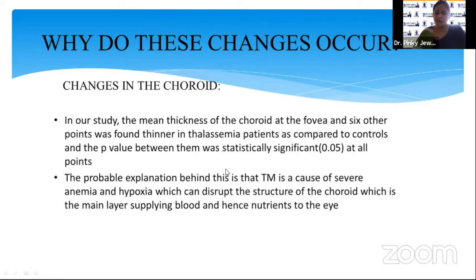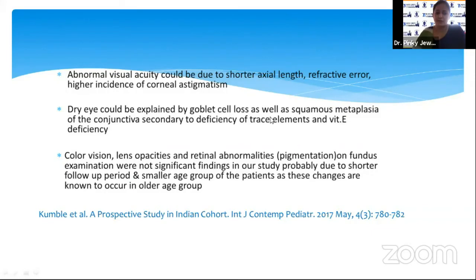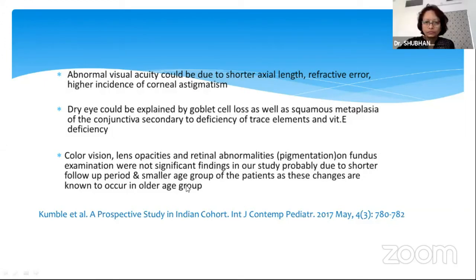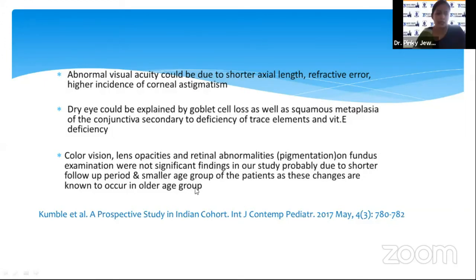Abnormal visual acuity could be due to shorter axial length, refractive error, and a higher incidence of corneal astigmatism. Dry eye could be explained by goblet cell loss as well as squamous metaplasia of the conjunctiva, secondary to deficiency of trace elements and vitamin E deficiency. Color vision, lens opacities, and retinal abnormalities were not significant findings in our study, probably because we have a shorter follow-up period and a smaller age group, and as we know, these changes are known to occur in an older age group.